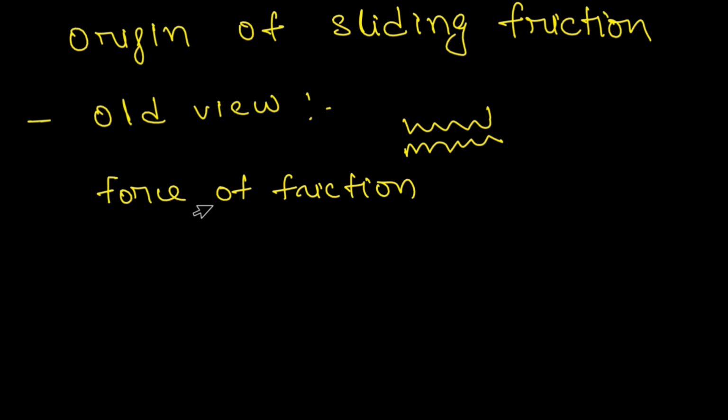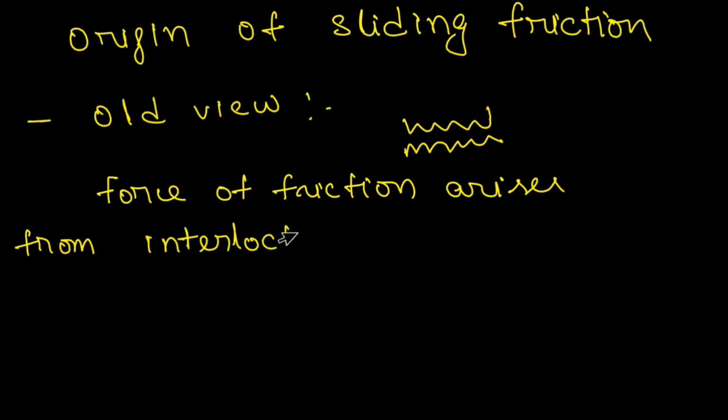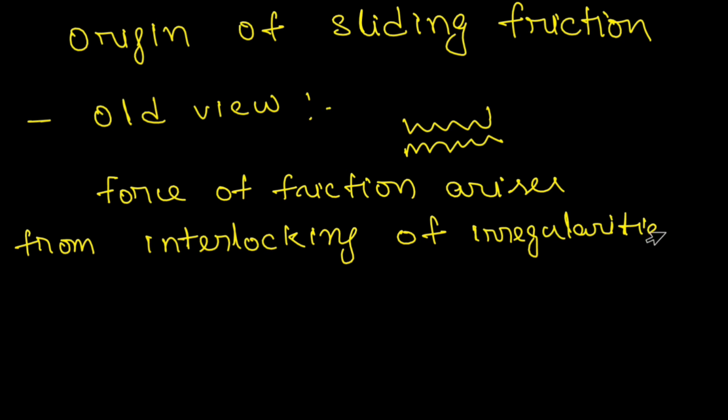So according to the old view, force of friction arises from interlocking of irregularities of two surfaces in contact.